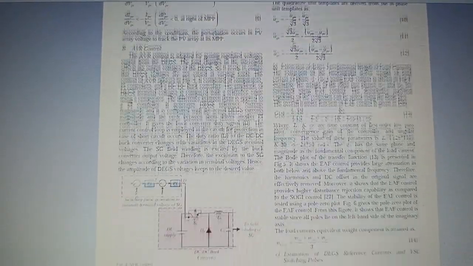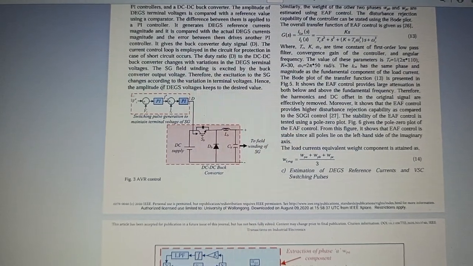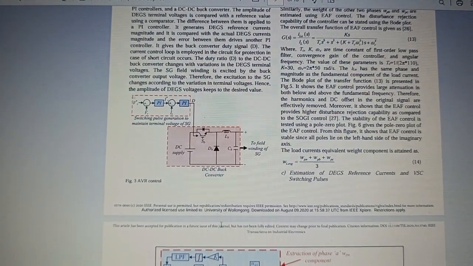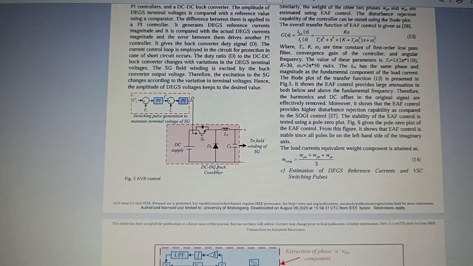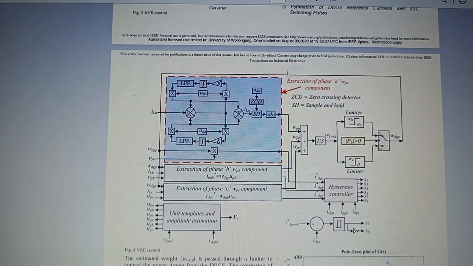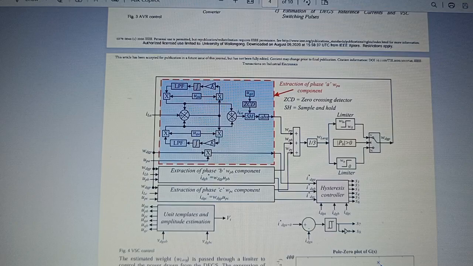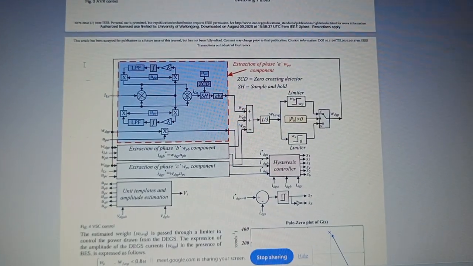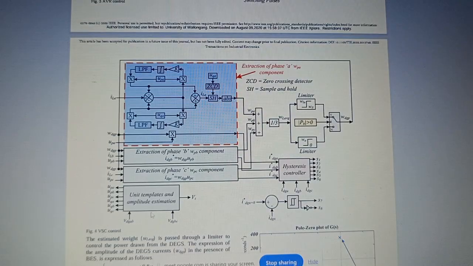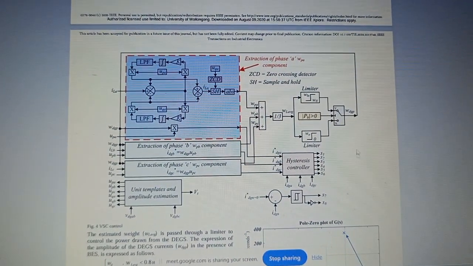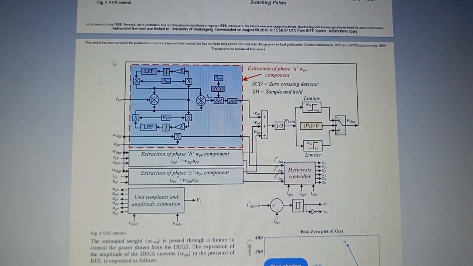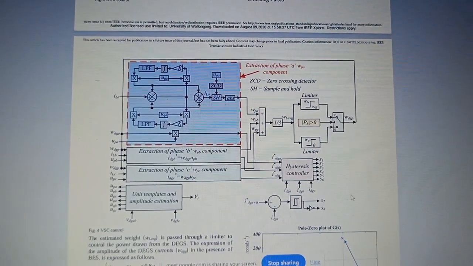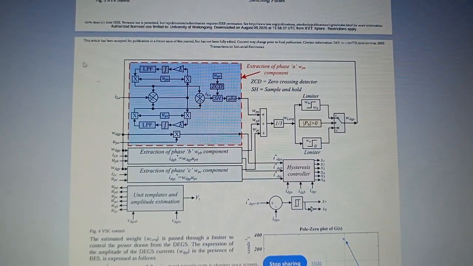So for the VSC, voltage source converter, this is the control principle. The normal DC to DC converter, we have already seen earlier, the normal boost converter. This is the control technique which we are using for the voltage source converter. For the operation of the voltage source converter, it needs control signals, that is nothing but gate signals. Those gate signals we are generating through this control technique.